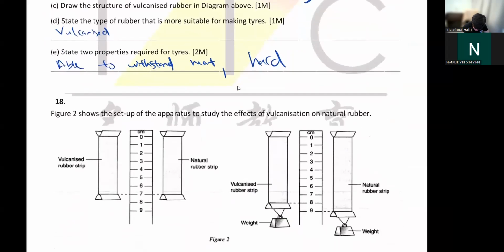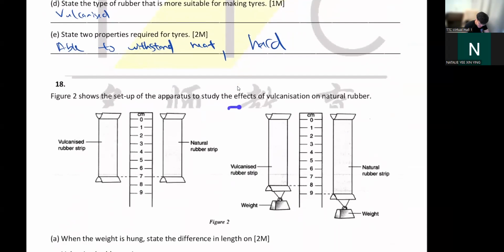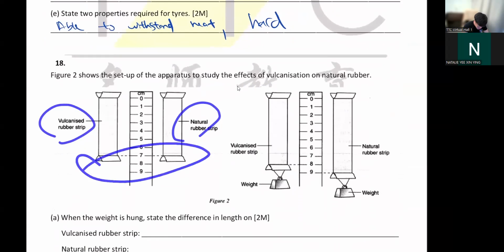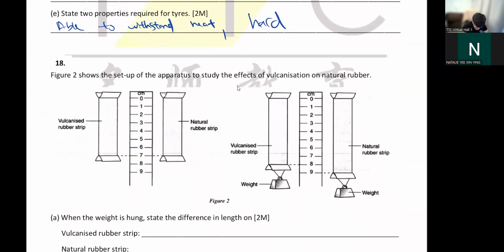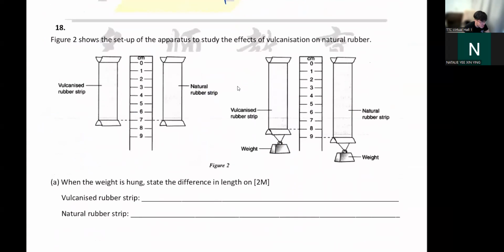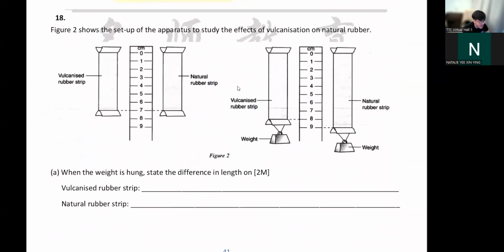Right, so again, number 18, this is your experiment. The effect of vulcanization. You can see this is vulcanized, this is natural, this is the original length. When you attach weight to it, the vulcanized will only go to 8. Your natural will go to 9. What does it mean? That means vulcanized is stronger and harder. That's why they don't deform much, they don't move much. So when the weight is hung, state the difference in length. From 7 to 8 is 1 cm. And then 7 to 9, this is 2 cm.